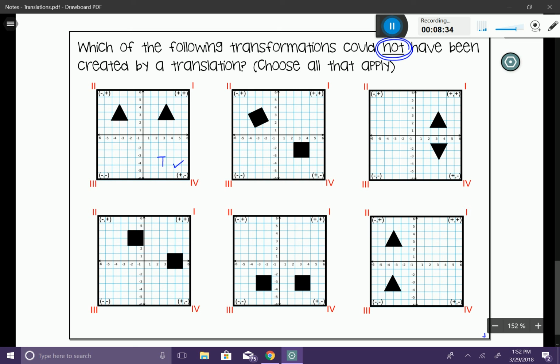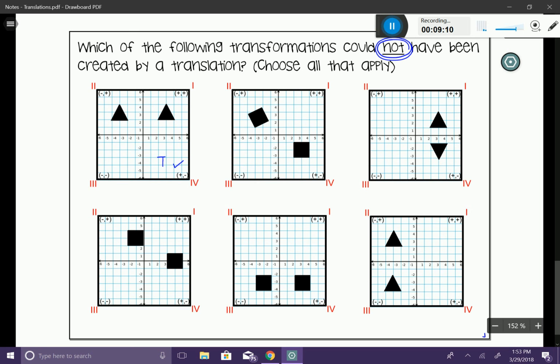Now, the second graph that you see here, you can see that it is moved across the coordinate plane, but it is turned slightly. This is called a rotation, and we're going to talk about this a little bit later on in the unit. But this one could not be a translation, so I'm going to go ahead and just not indicate that at all. The third one, it is moved across the coordinate plane, but you can see that it is flipped upside down. So therefore, this is not a translation. A translation is only when you take the figure and move it. You don't turn it or flip it.